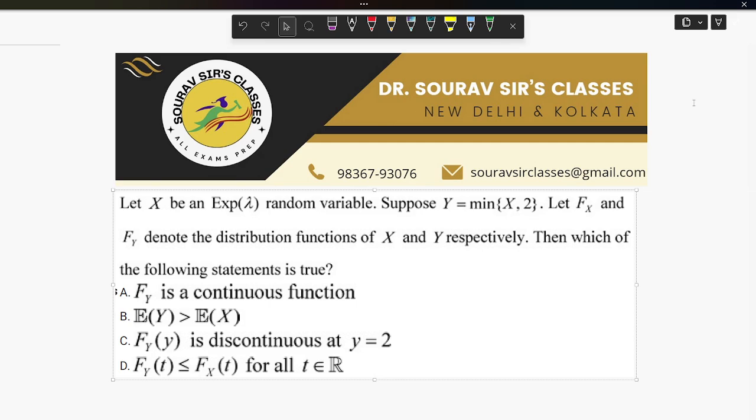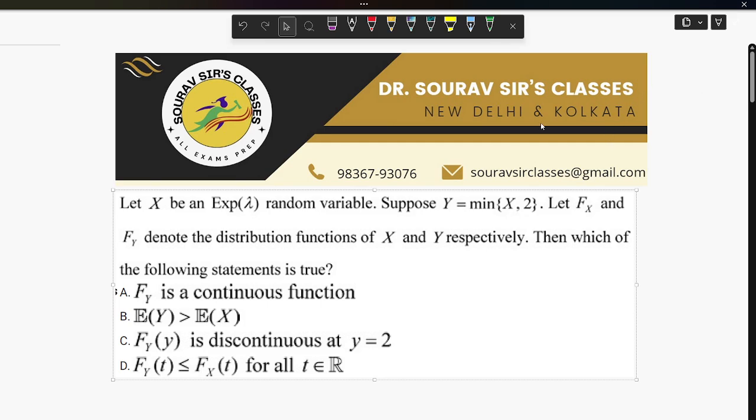Then which of the following statements is true? Option A: F_Y is a continuous function. Option B: the expectation of Y is greater than the expectation of X. Option C: F_Y is discontinuous at y equals 2. Option D: F_Y(t) is less than or equal to F_X(t) for all t belonging to R. Okay, so let us see what can be done.